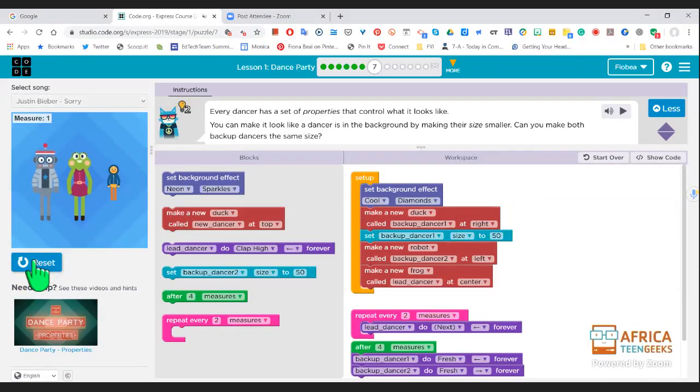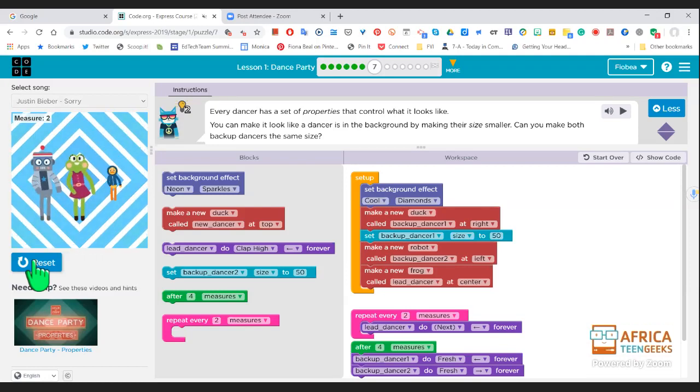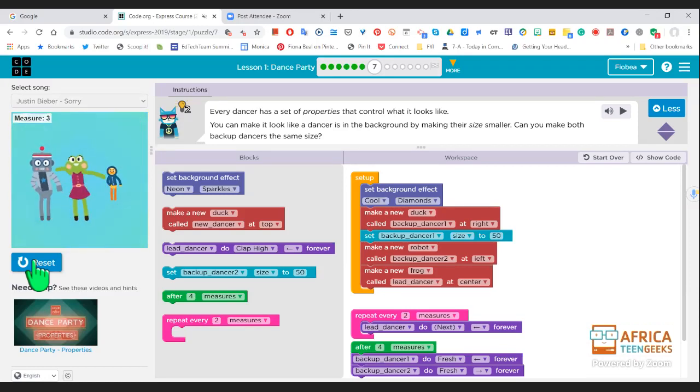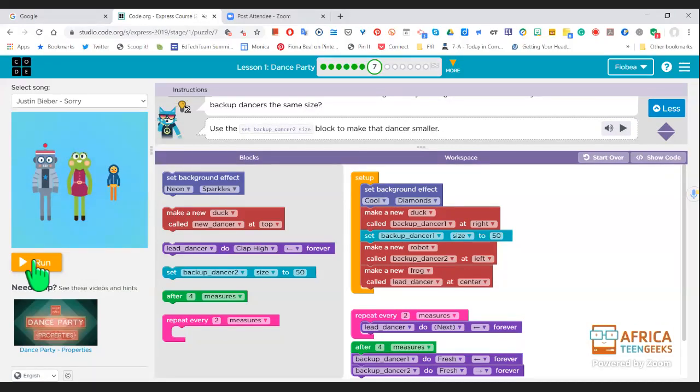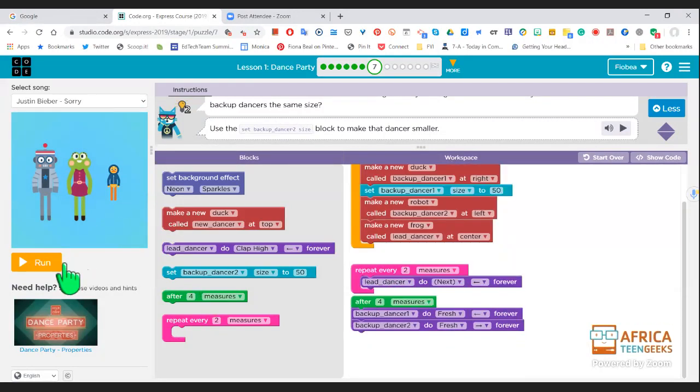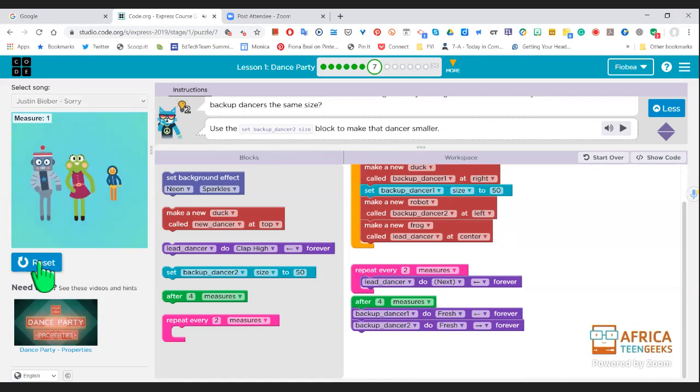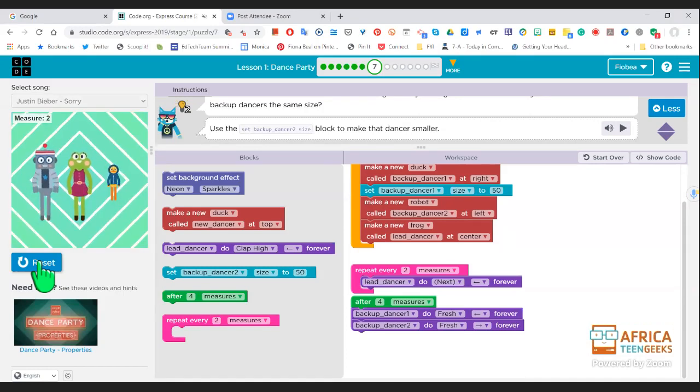Okay, there's the cool background of diamonds. Right, and we can see the new duck. Duck's right at the back. And we can see robot, Backup Dancer 2, and we can see frog. Frog's in the middle, so frog's probably going to be the main character. Okay, so let's play that again and just see what they did. So there's their moves. They've been created.